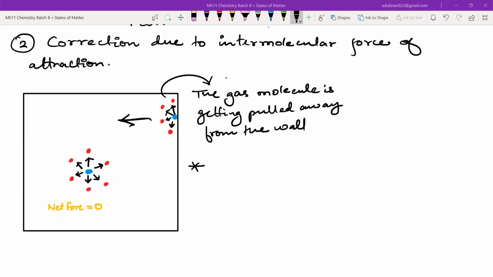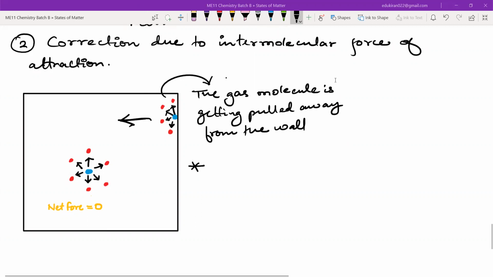The force by which the gas molecule is striking the wall of the container will be high or low? Is Najib not here? Yes, Najib. Sir, is it low? They are asking me questions instead. Okay, Surat, what do you think? Okay, Surat is also saying low.